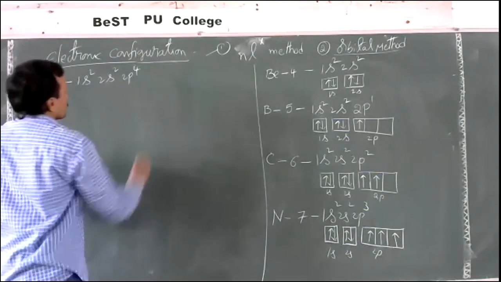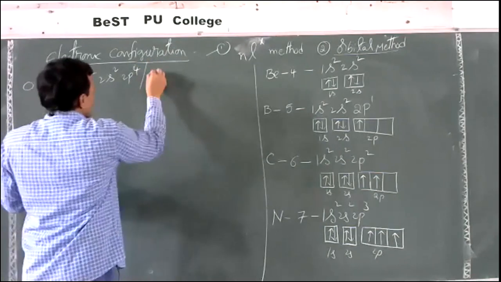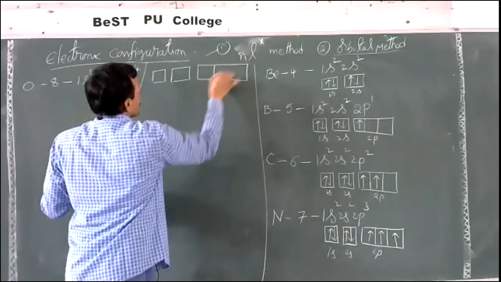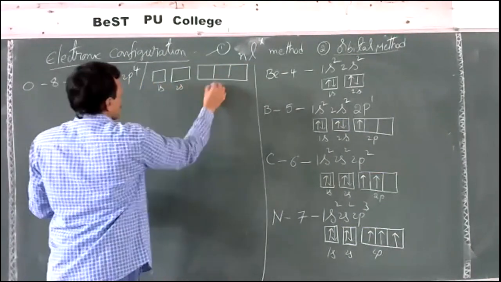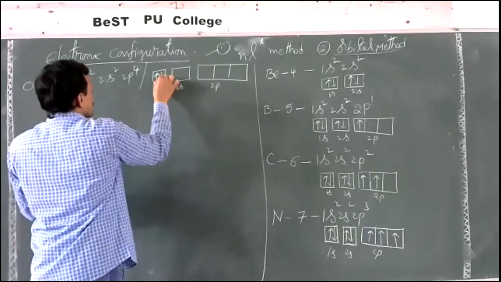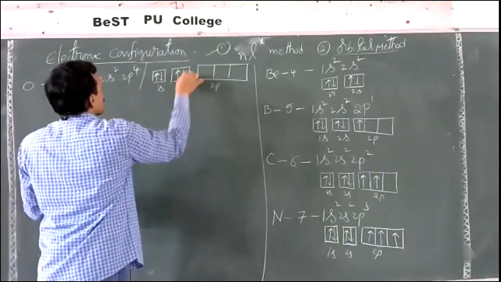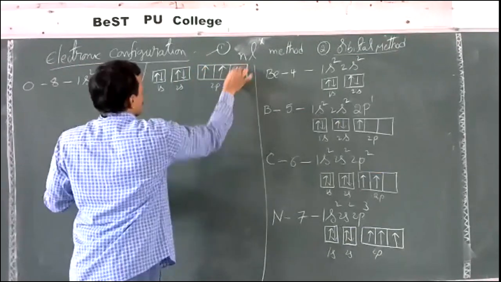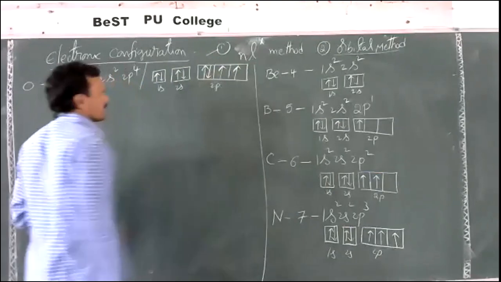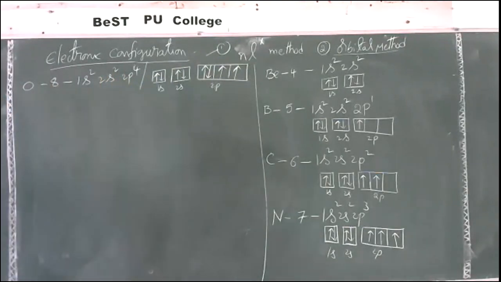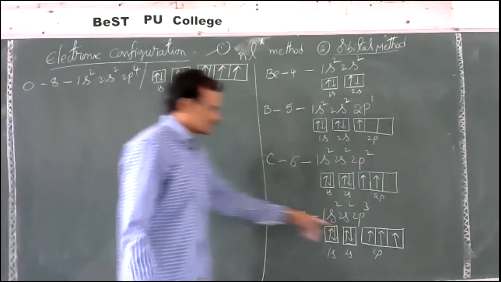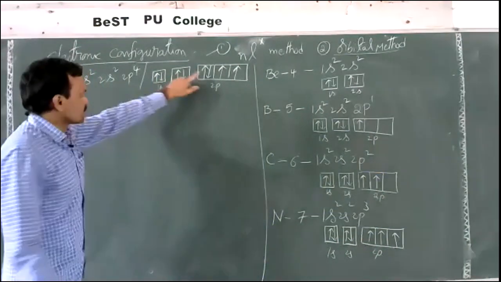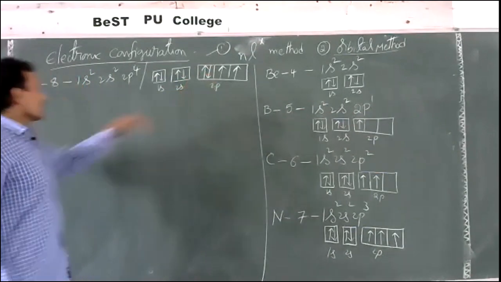The same in the orbital method, I'll write here 1s, 2s, and then 2p. 2p4 means first we should fill with one electron each and then we should start pairing. Already one electron is filled in each orbital. Now the p subshell starts pairing with the 4th electron. With the 4th electron the pairing takes place, like that.